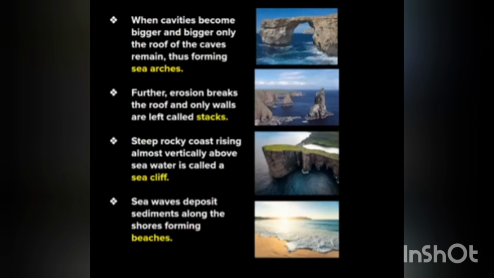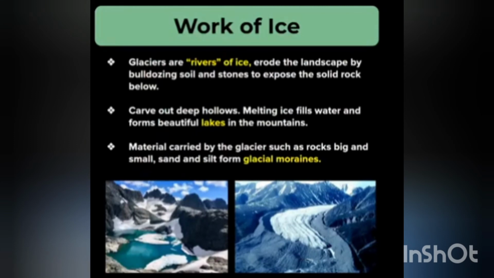Now, work of sea waves. Waves are ripples in the ocean. Landforms such as hollowed-out parts on the sea coast are called sea caves. When these cavities become bigger, sea arches are formed. Sometimes the force of water breaks down the roof of the caves and the leftover parts are called stacks. When a steep rocky coast rises vertically above the water through weathering or erosion, a sea cliff is formed.